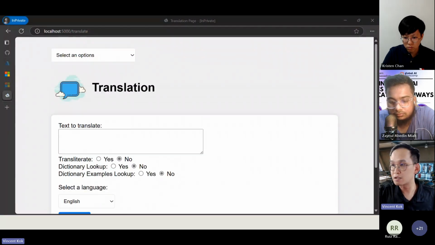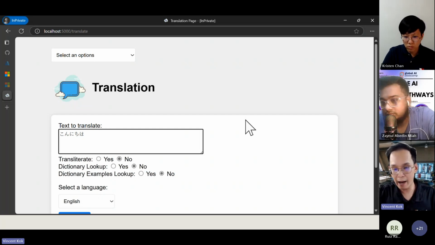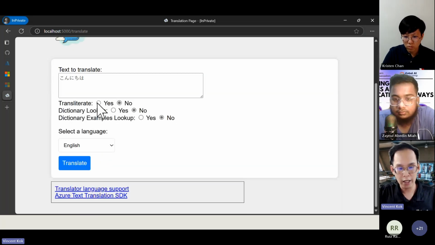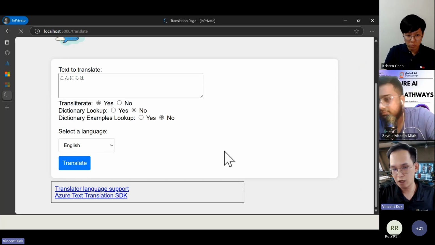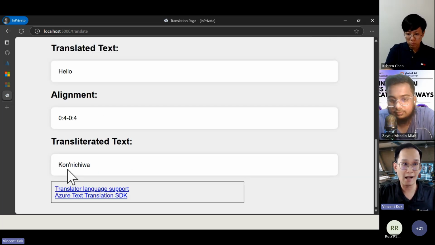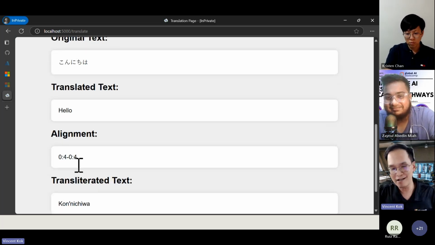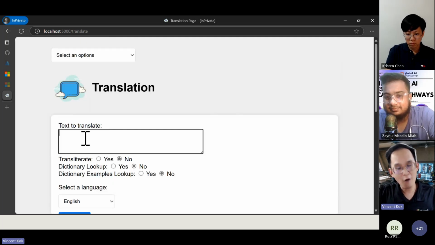I'm going to paste in the same thing again. I wanted to do one more demo. If you have a Bangladesh word or a Thai word that you want to put in, I can do it for you. We turn on transliteration and translate, and we know how to read this now. This is called konnichiwa. I now learn Japanese as well. Later on, I can use it in my speech service as well. That is how we can translate from different languages.